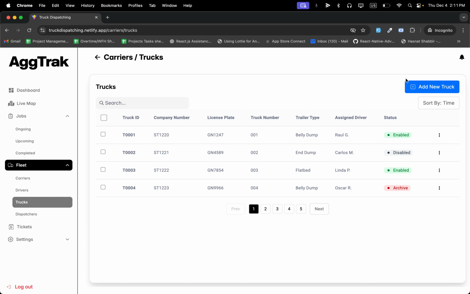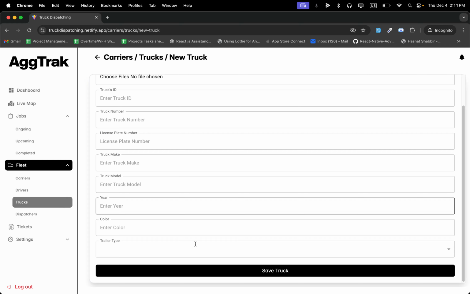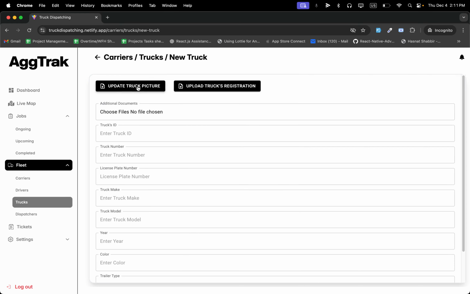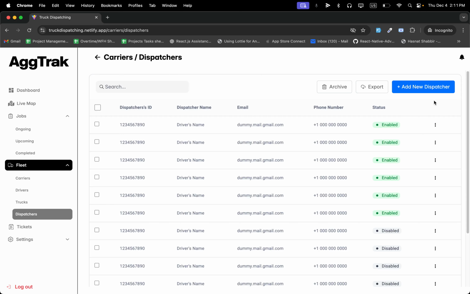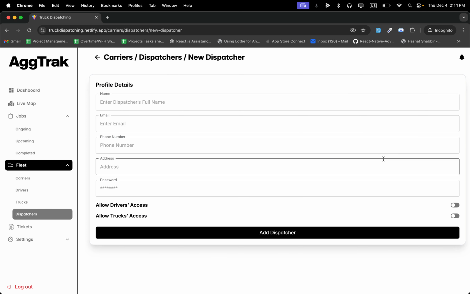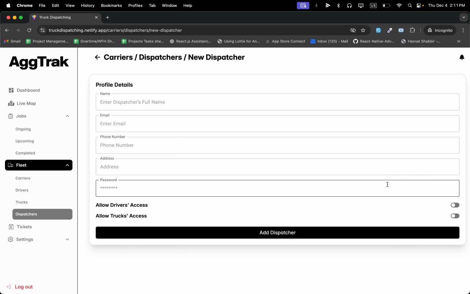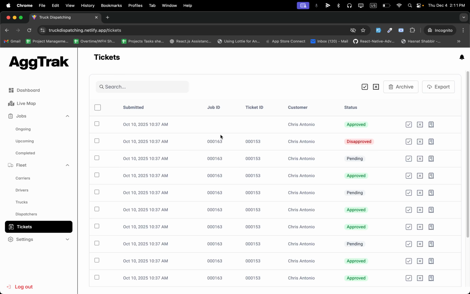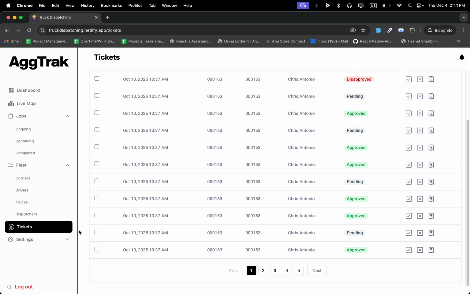Drivers, total drivers you add from here, driver license, driver profile picture, assign truck here. Trucks here, trucks that we create. You can upload truck picture and truck registration. Dispatchers you create from here. You can give permission to access drivers and allowed trucks. Triggers: here are all the triggers that are created on jobs.